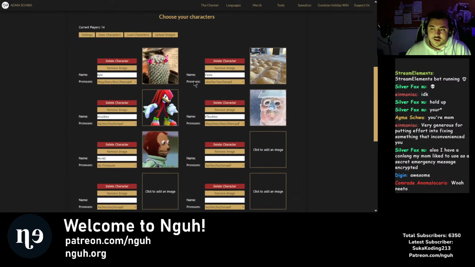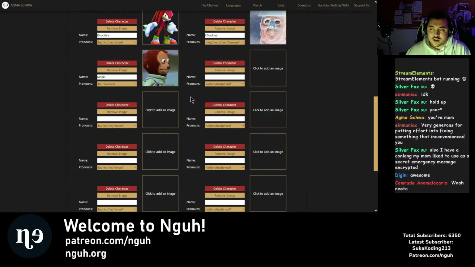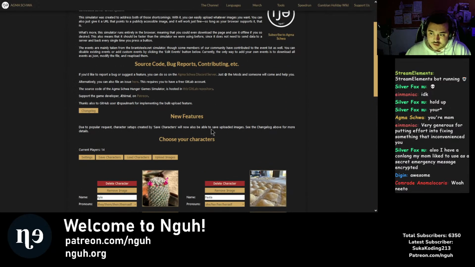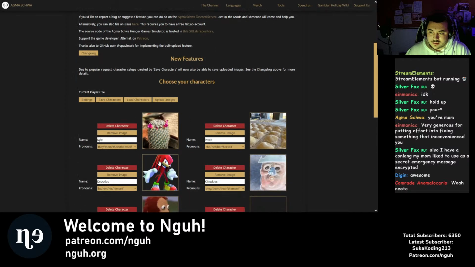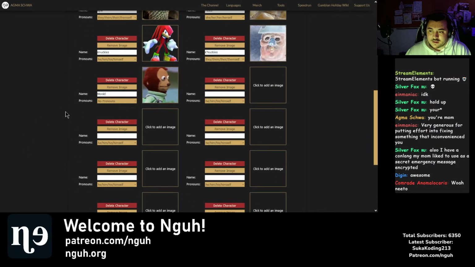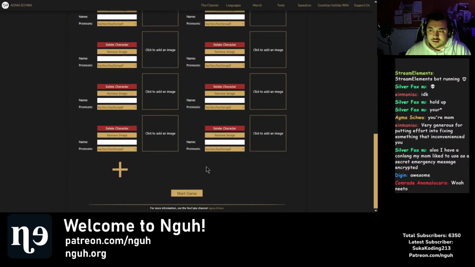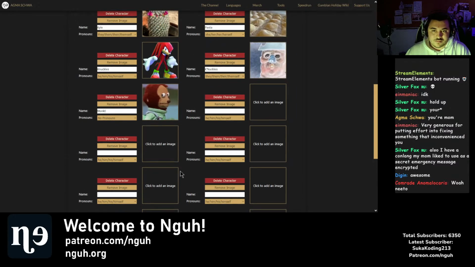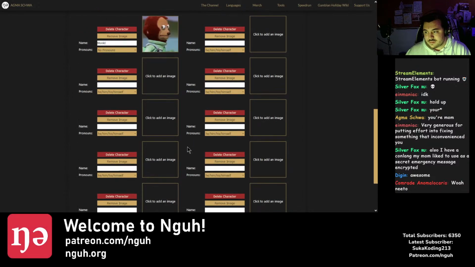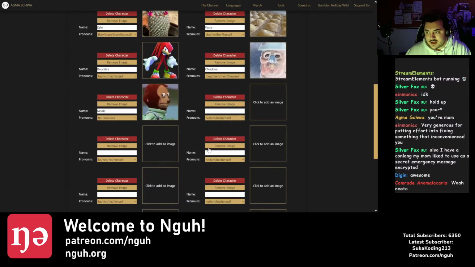Let's see. Anything else we need to do on the start screen before we go in? Well, every character has to have a name currently. If you scroll down, you've added a bunch of empty characters. If you want to keep those, you can, they just have to have names. We don't need them. You can delete some of them, or give one of them a name and see what happens if you don't add an image. You don't have to have an image.